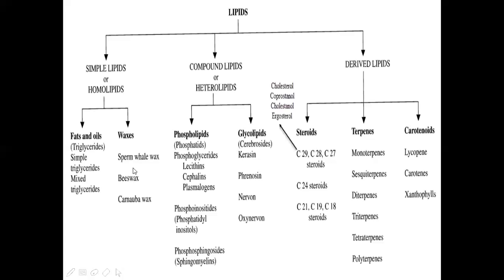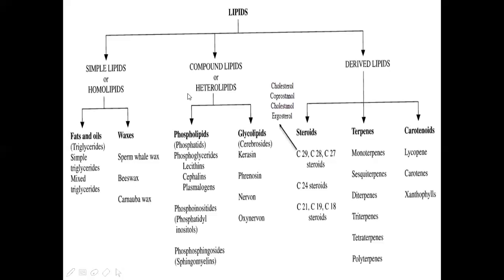Waxes, we can see them in sperm whale wax, beeswax, and carnauba wax. These are the examples for waxes. So whatever fats and oils we are seeing are simple lipids, and waxes are also simple lipids. Now, coming to the next category, compound lipids or heterolipids.